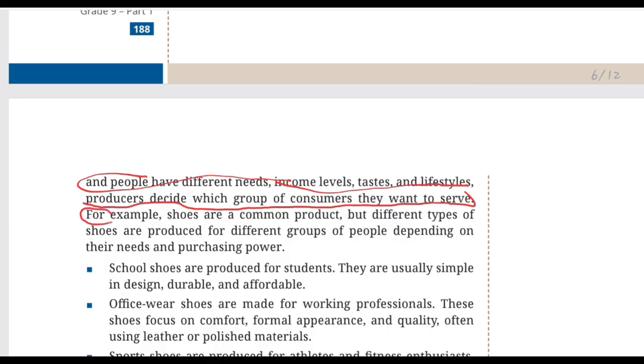For example, shoes are a common product, but different types of shoes are produced for different groups of people depending on their needs and purchasing power. So look around you. Shoes are a common product, but we don't have just one universal shoe. You know why? Because people have different needs and incomes, taste and lifestyle. So producers create different products for different groups. Let's look at the four examples given down here.